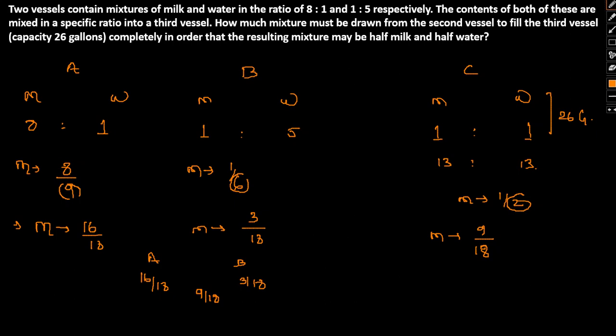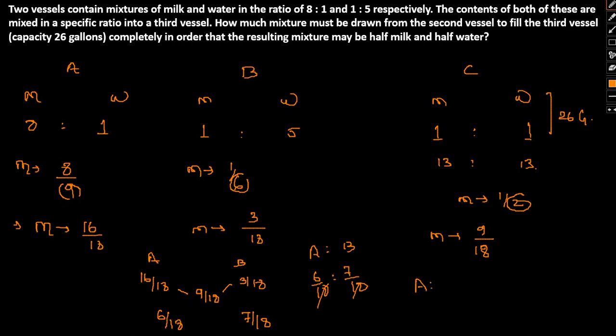By alligation, if we solve, here we finally have 7 by 18, we subtracted this, and now we'll subtract this, so it will give me 6 by 18. So now we have the ratio A is to B being 6 by 18 is to 7 by 18.